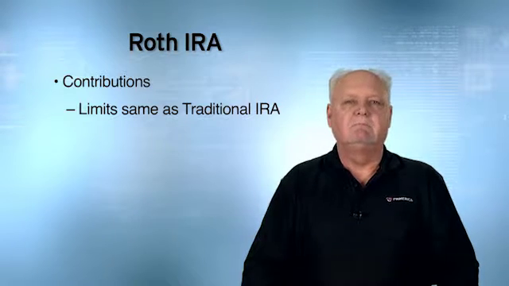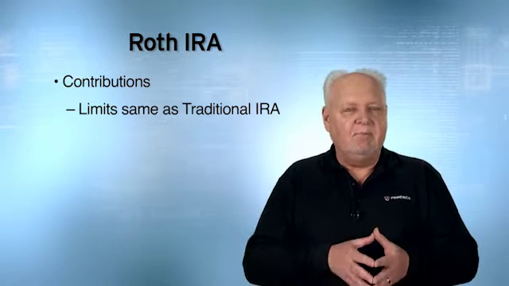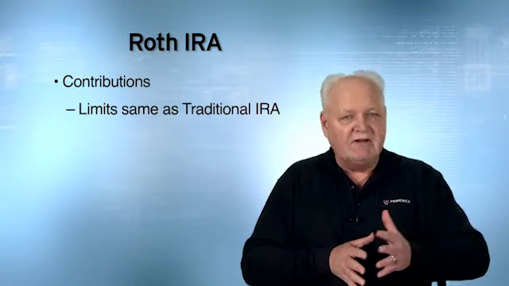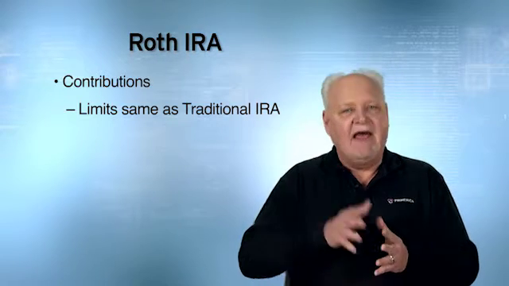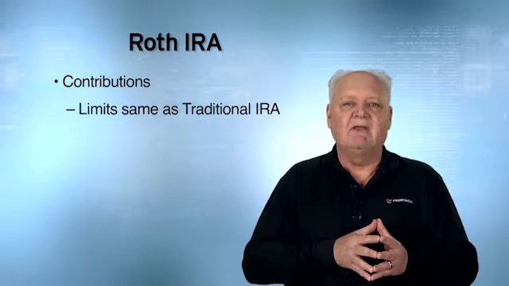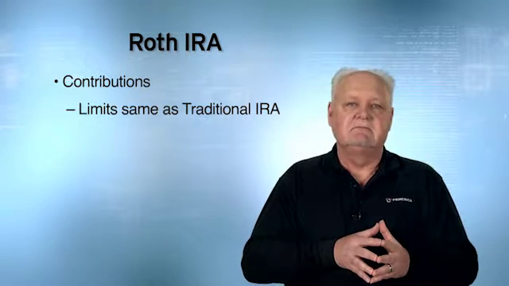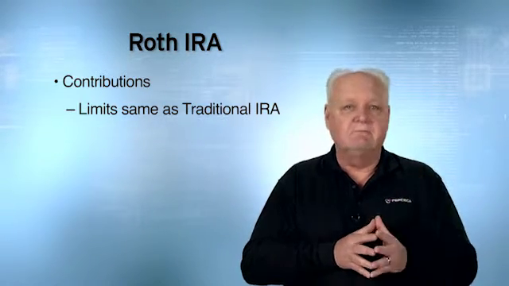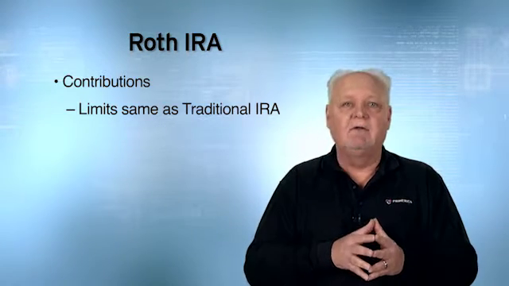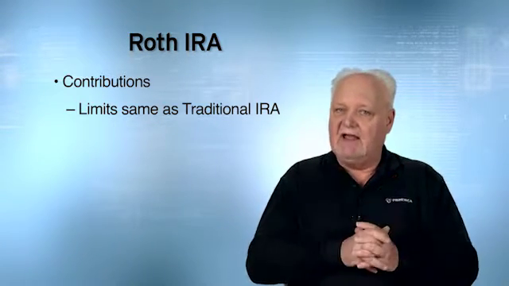Now, be careful, be careful. Can I put $5,000 into a traditional IRA this year and another $5,000 into a Roth IRA this year? No, I can't. I've got $5,000. I could put that money into a traditional, or I could put that money into a Roth, or I could split it, but all I got is $5,000.